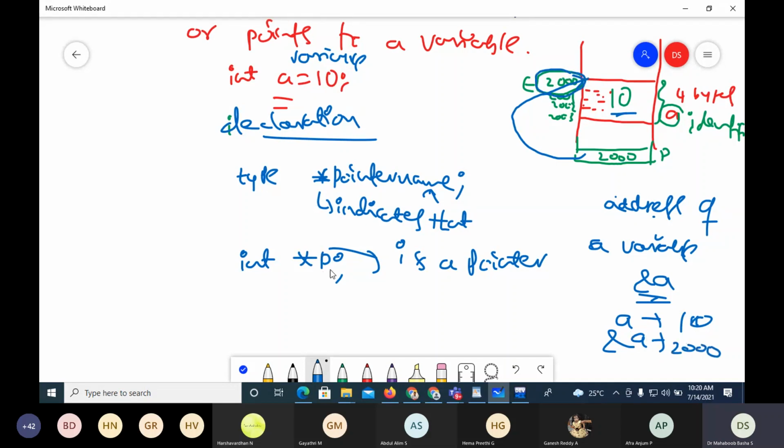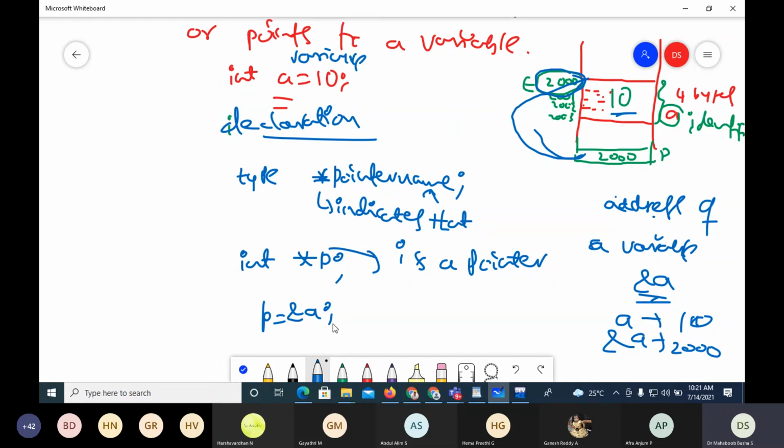Now if I want to make p point to this variable, what I have to say is p = &a. When I say p = &a, p is a pointer pointing to a. So this is how you can make a pointer point to a variable.